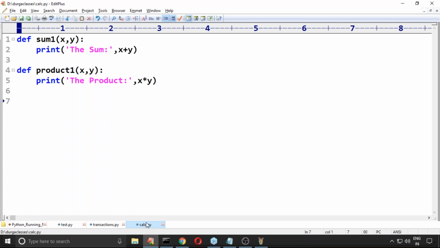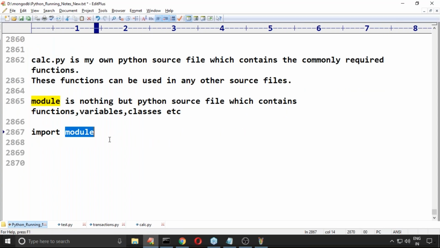Calc. Now calc becomes the name of the module. We have to import it. After importing, by using that module name, you can call the required functions.